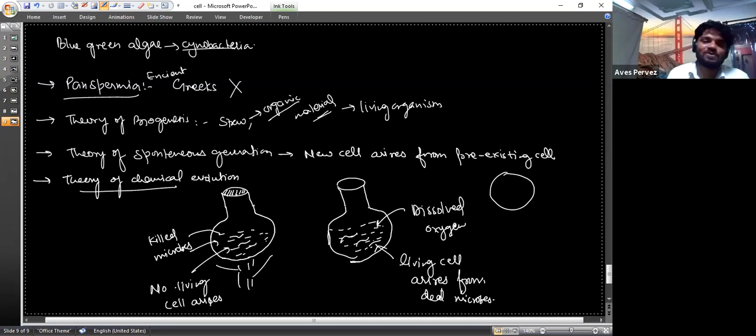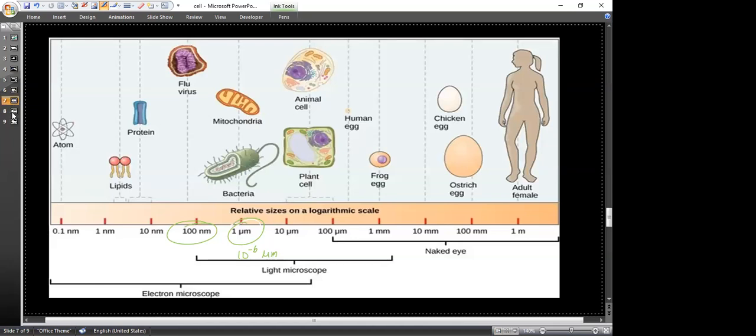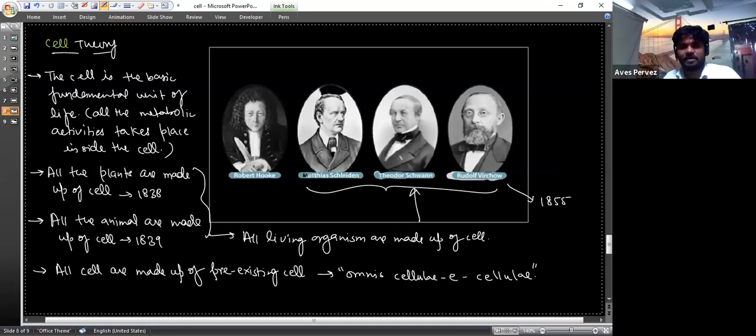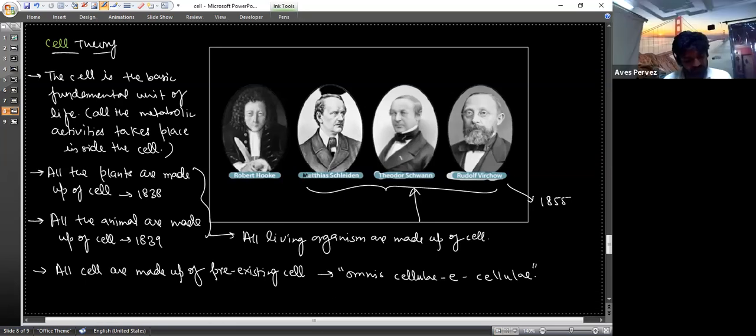Okay, so till now, have you cleared what the theory of spontaneous generation, or the pre-existing cell theory given by Robert Virchow, is? Or do you still have some doubt regarding the Robert Virchow statement that all cells are made up of pre-existing cells? Yes sir, no doubts. Okay.